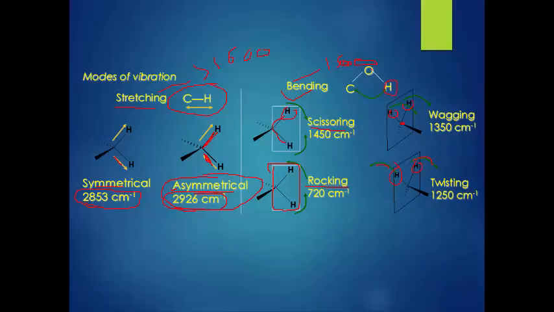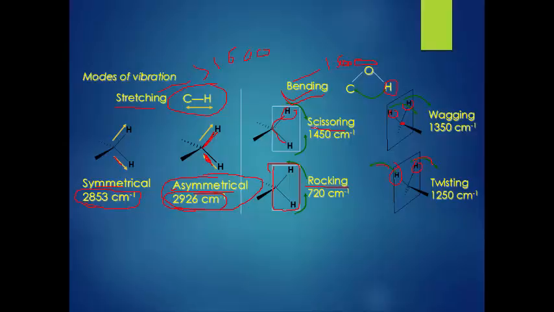That is, lone pair repulsion, lone pair-bond pair repulsion and bond pair repulsion occur in case of the bending. That's why bending requires lesser energy to get vibrational transition as compared to the stretching. That's why bending requires the lesser energy and has the lesser wave number.